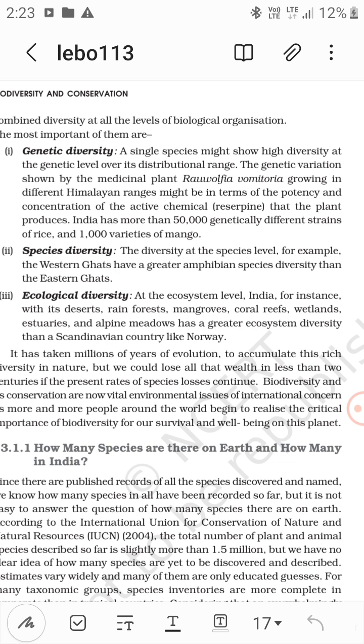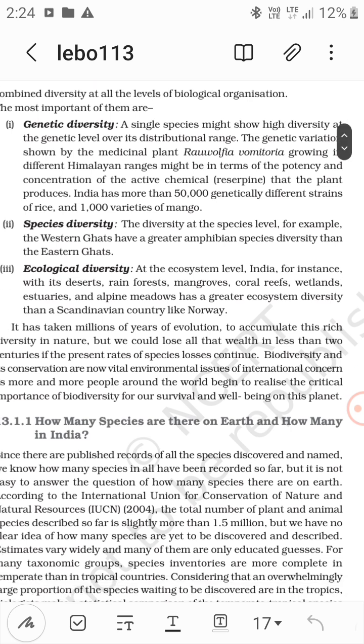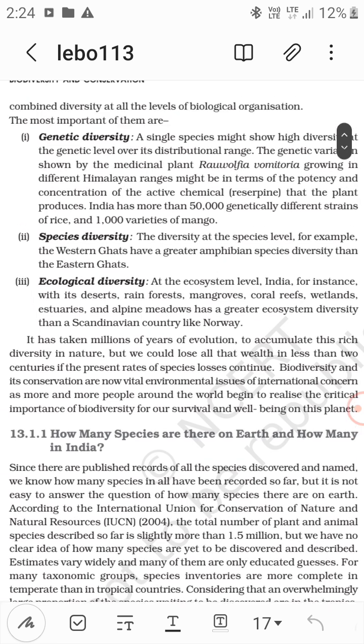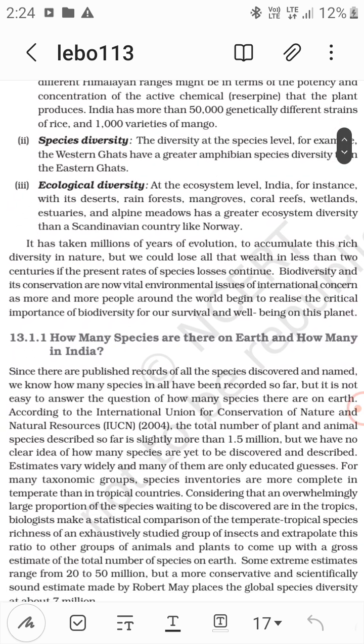So ecological diversity is at the ecosystem level. India, for instance, with its deserts, rainforests, mangroves, coral reefs, wetlands, estuary, and alpine meadows, has a greater ecosystem diversity than a Scandinavian country like Norway. This is the ecological diversity.